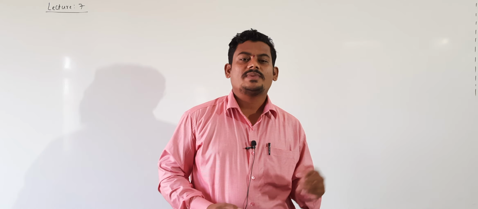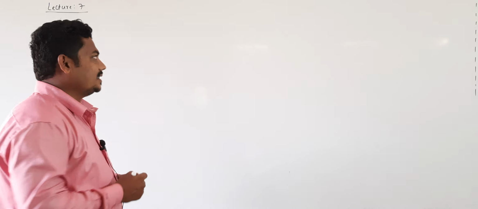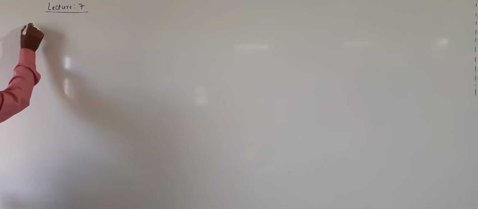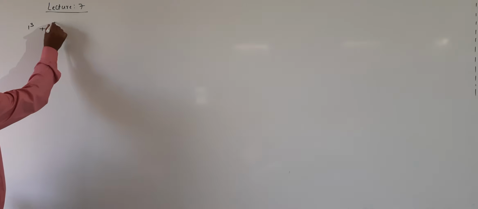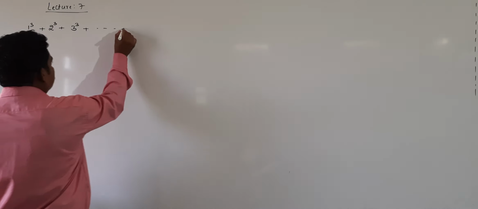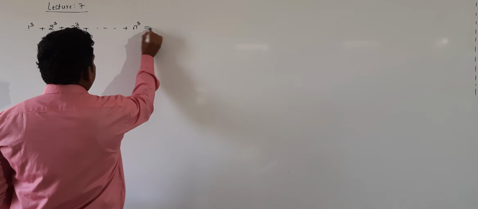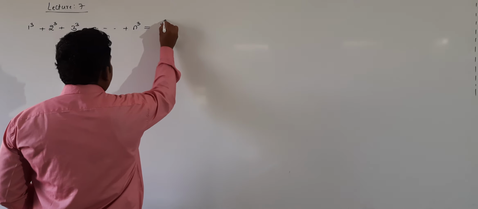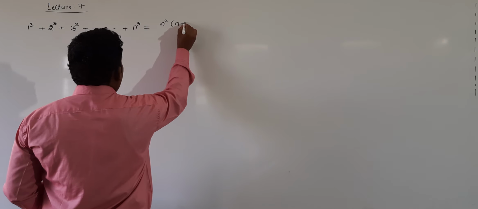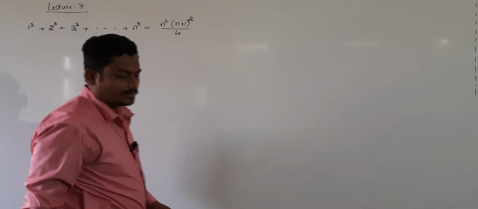Welcome back, students. Let's have the next problem on mathematical induction. Prove by using the principle of mathematical induction: 1 cube plus 2 cube plus 3 cube plus and so on n cube is equal to n square into (n plus 1) whole square divided by 4.